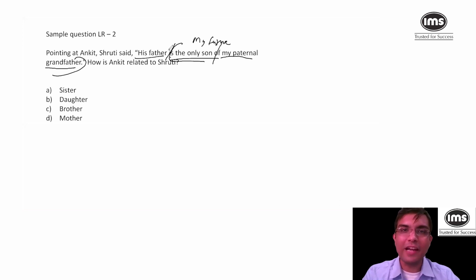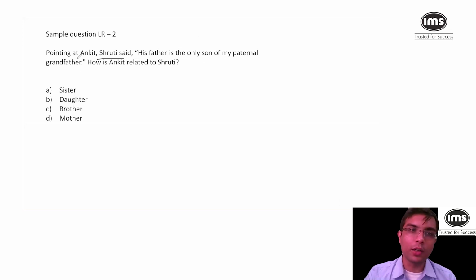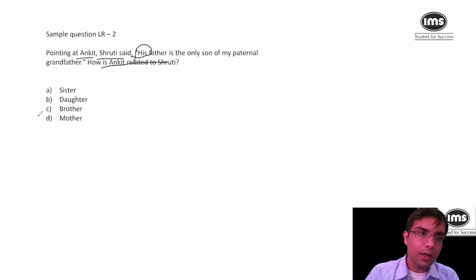So now his father is my father. When is it possible? His father is my father when I might be myself or he is my brother. Only that is the possibility. So now what we can think about is Shruti is talking about Ankit. So there are two different individuals and Ankit is a male because of the word his. So how is Ankit related to Shruti? A male and my father's son, and it is not me, it has to be my brother. So the answer is my brother.